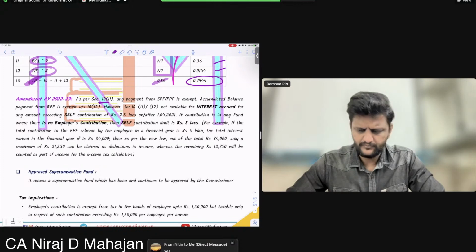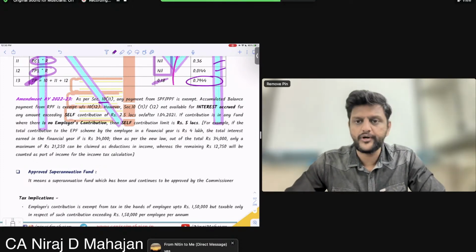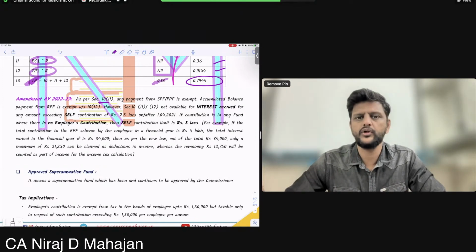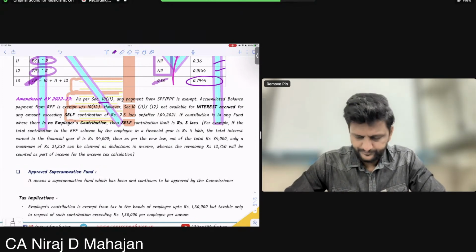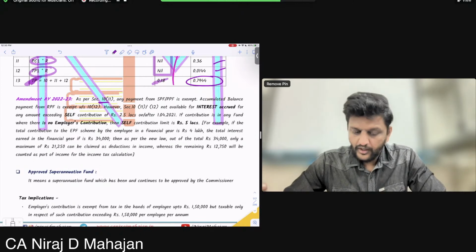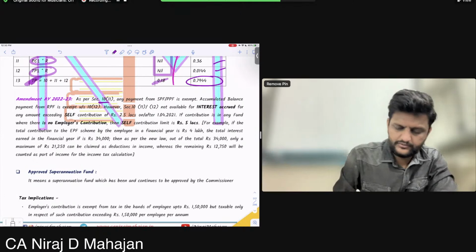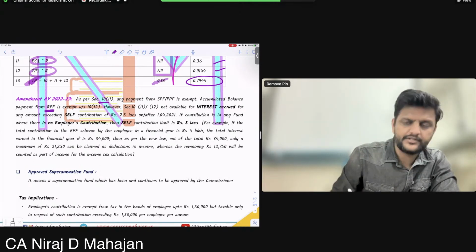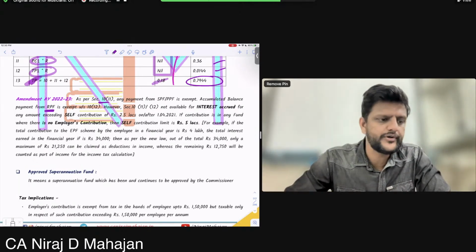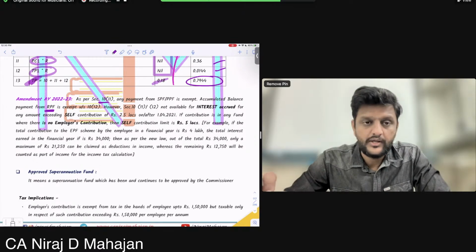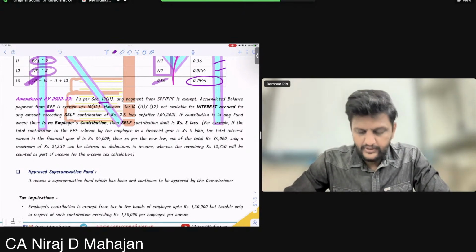Clear till here? Any payment from statutory provident fund or public provident fund is exempt. Okay till here, all of you? Accumulated balance payment from recognized provident fund is exempt under section 10-12. So whatever balance you are withdrawing from recognized provident fund is also exempt under section 10-12.